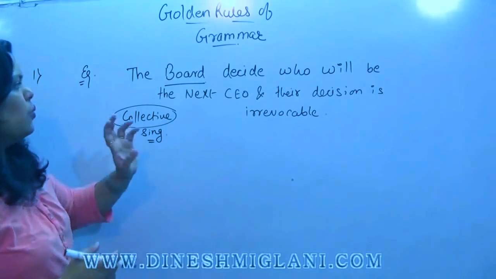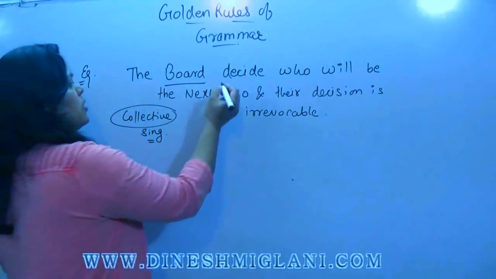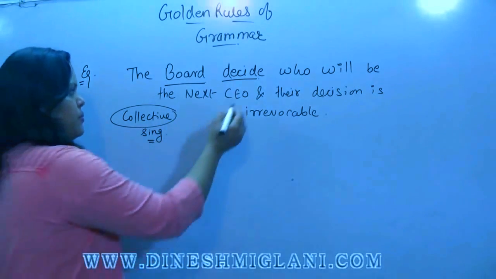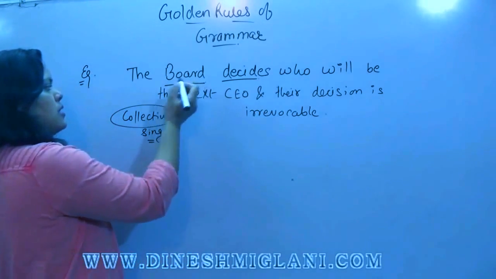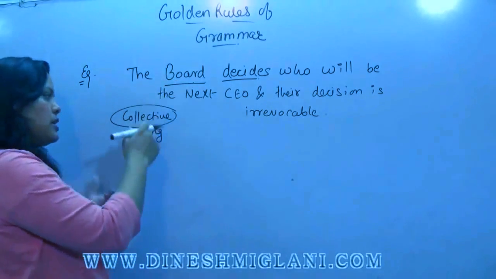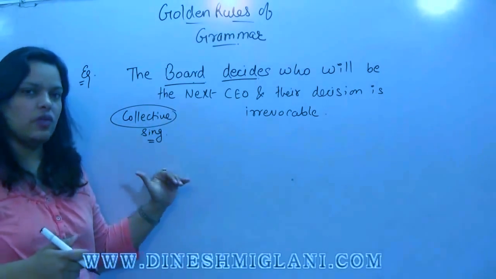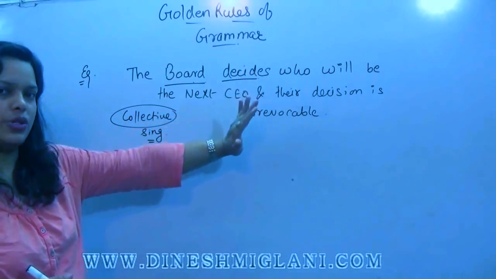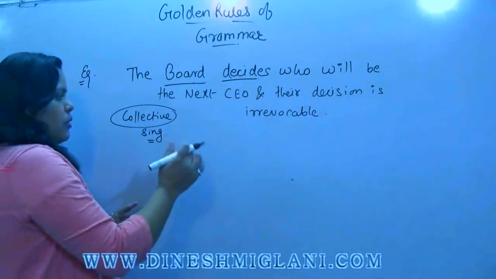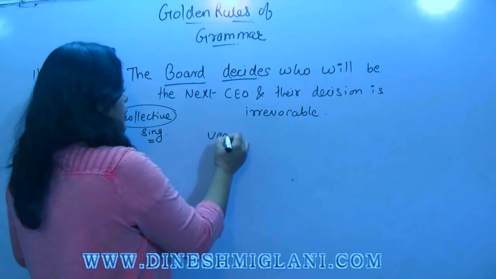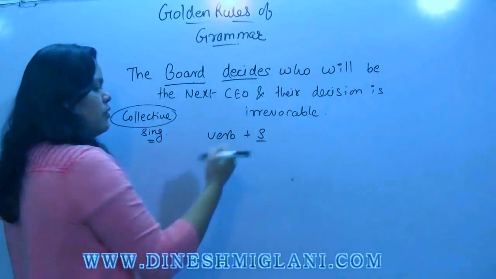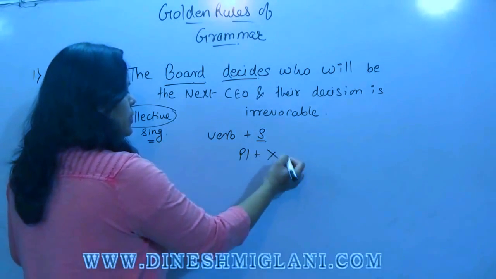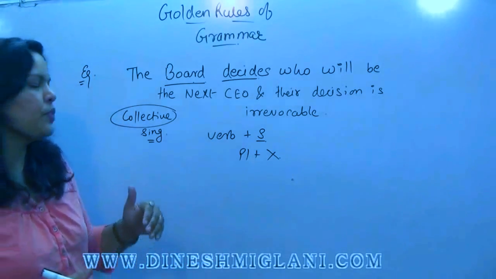So what verb are we using for the board? Decide. So this should be decides. Why? Because we are considering that board is a collective noun. Board is actually a collective noun. It is a single word, and a single subject carries a verb in single form also. First thing we need to remember, a verb carries S in single form, and in plural form it is used without S. I'll repeat again.